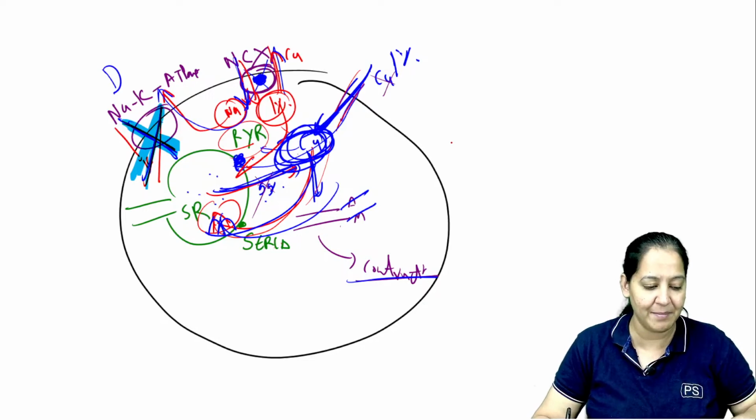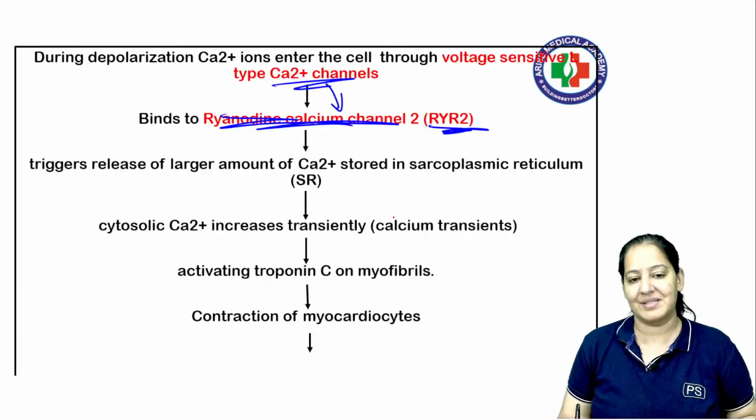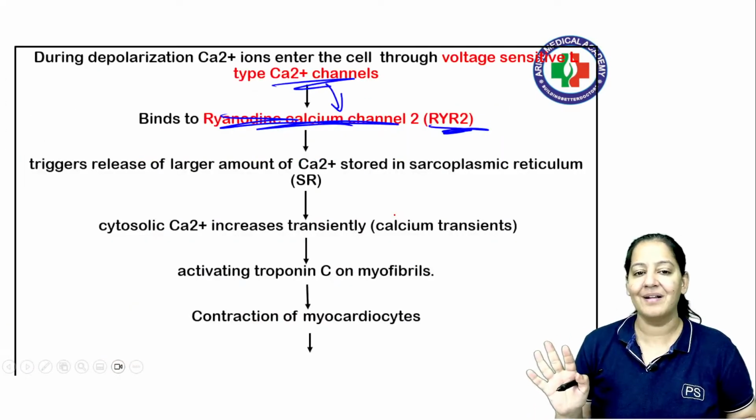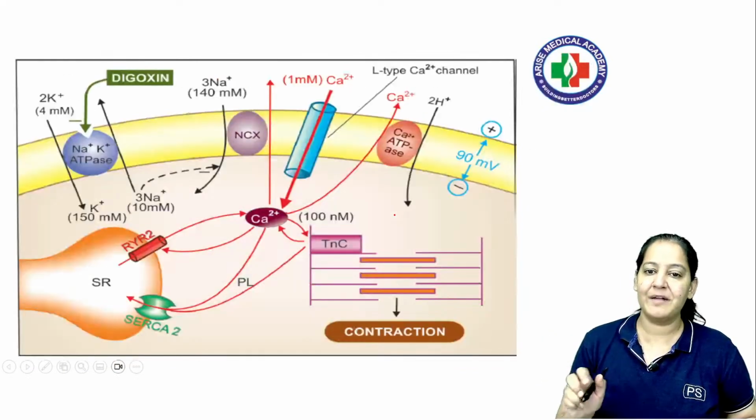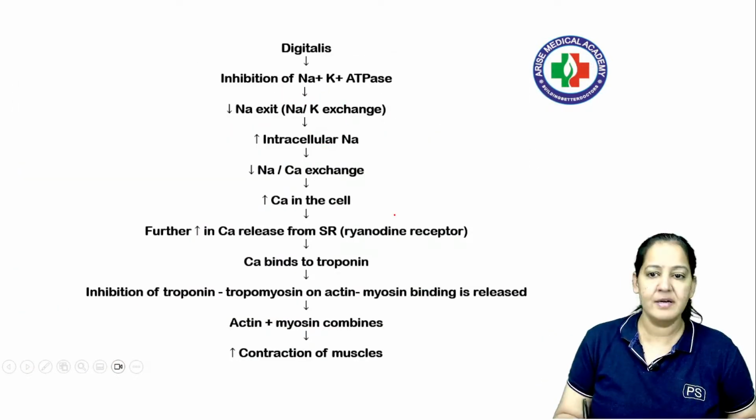It was difficult, but I tried my best. This is how it is causing the systole. So this is the complete story. Got it? So what is the digitalis doing? Let me explain to you just a second.